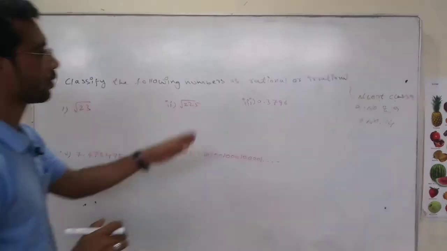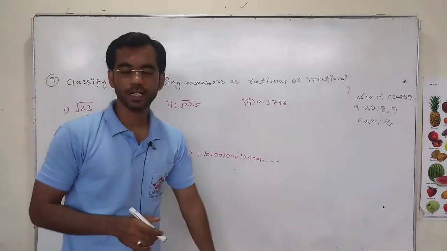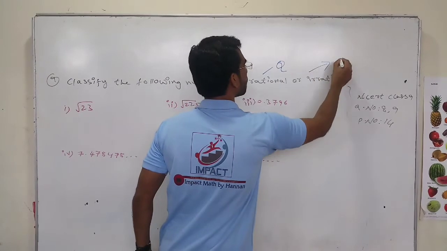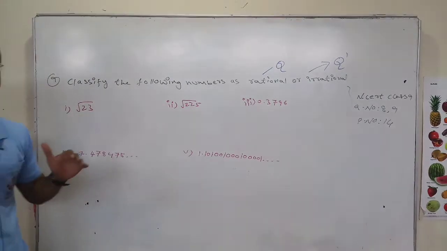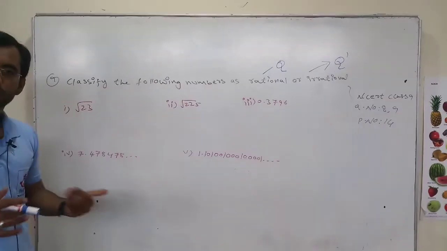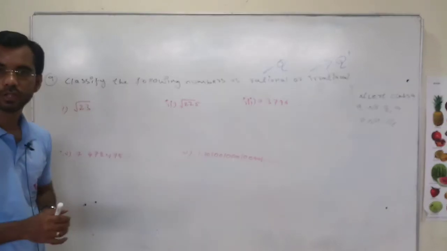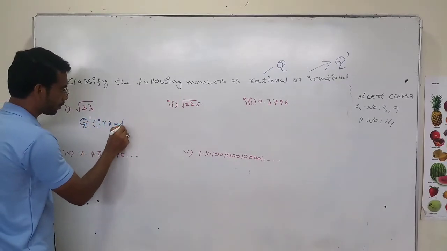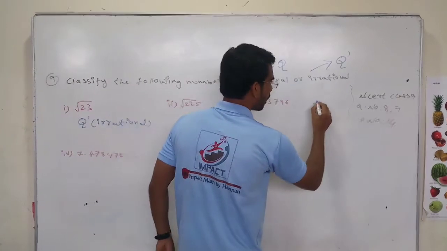Now question number 9. In question number 9 it is saying classify the following numbers as rational or irrational. Rational numbers can be written as Q and irrational numbers can be written as Q dash. Remember it, Q and Q dash. Now root over 23, the basic concept of this chapter we have already seen. This root 23 cannot be written in the form of P by Q. That means we cannot take out a perfect square for this one. So it is an irrational number.